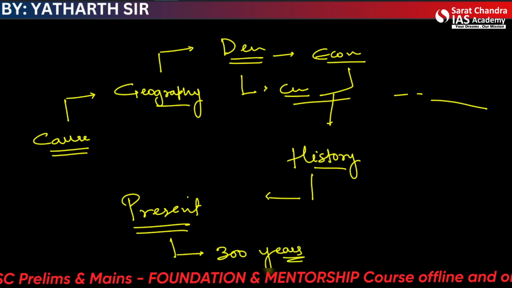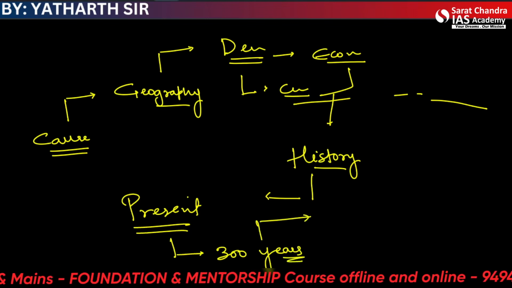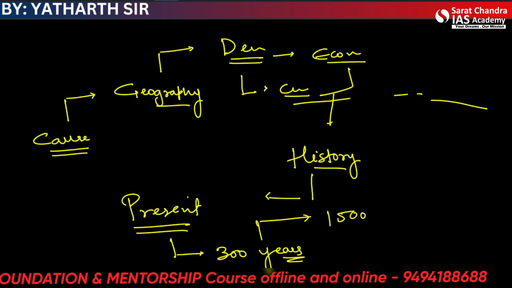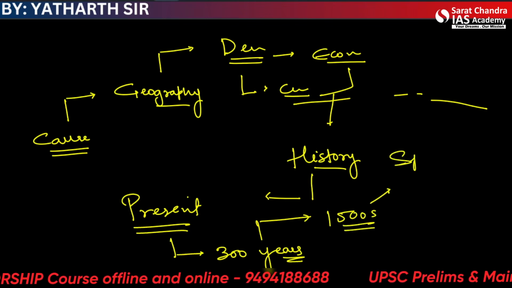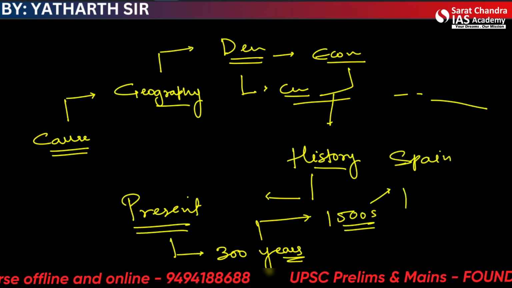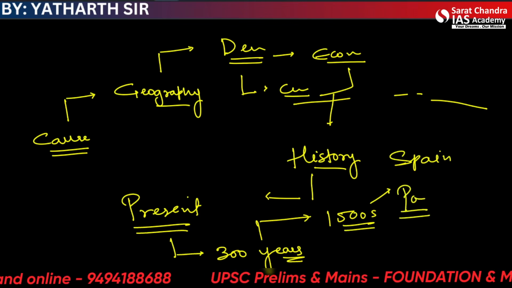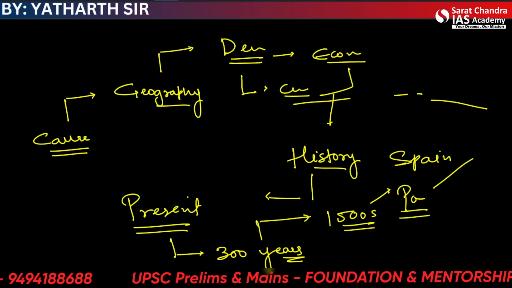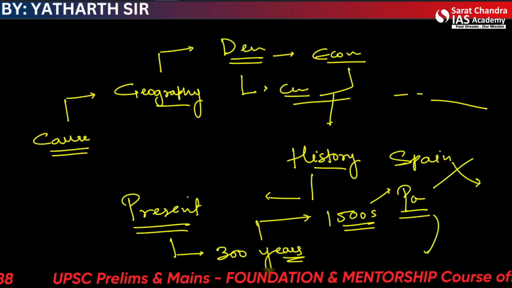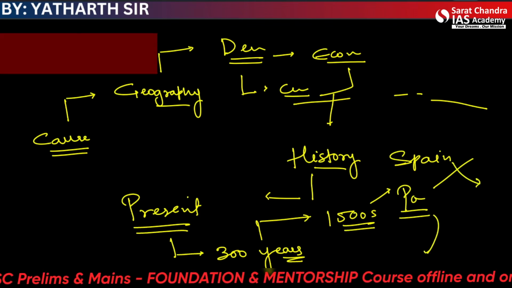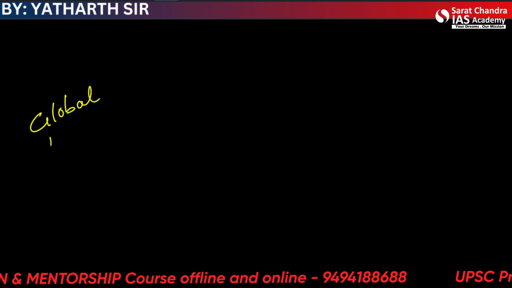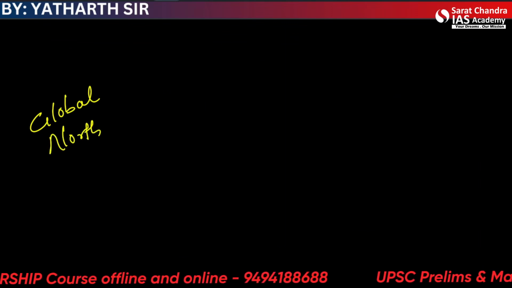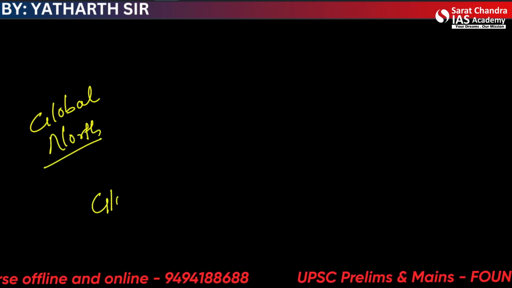And even more, if wanted, in the 1500s, the northern countries such as Spain, Portugal, they even divided the world in half and chose which one to rule. So this all has led to a disparity in the global north and global south.